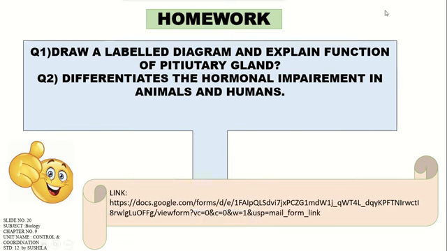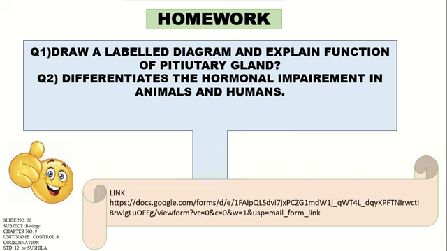Till now we have completed some organs, their hormonal action, and the conditions when they lead to hypersecretion and hyposecretion. With that you have to do homework with two questions. Question number 1: draw a labelled diagram and explain the function of the pituitary gland. Question number 2: differentiate the hormonal impairment in animals and humans, right? These two things you can search and gather information from other resources, such as the net or videos.